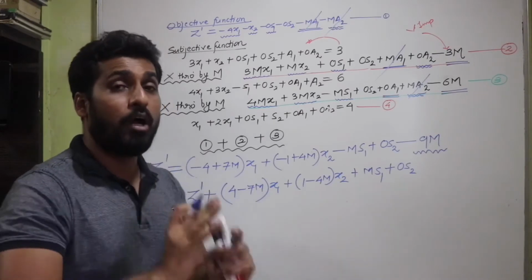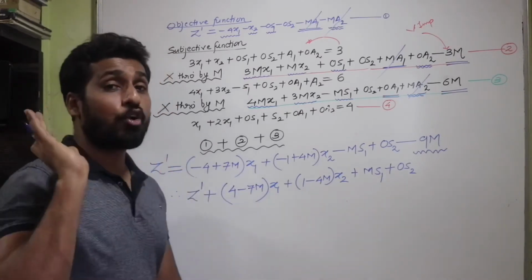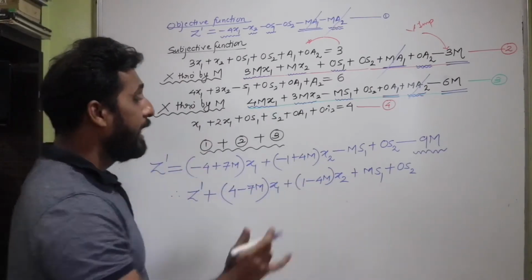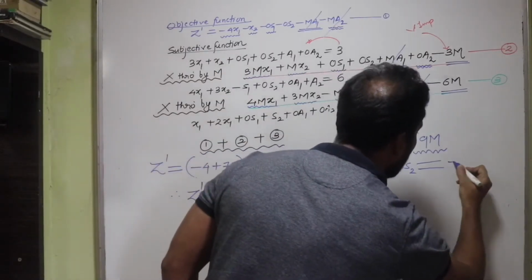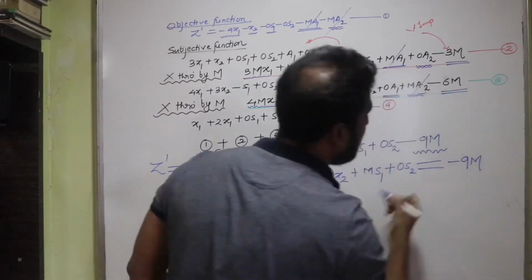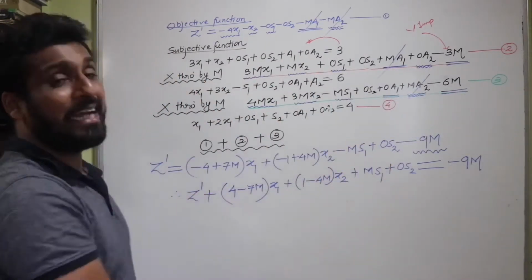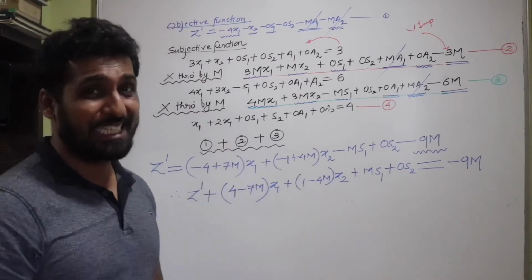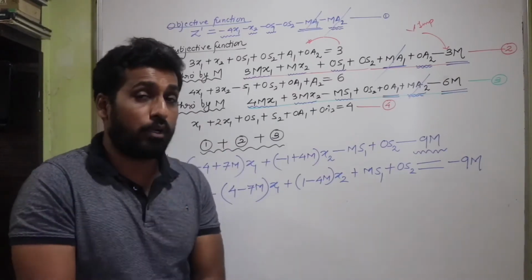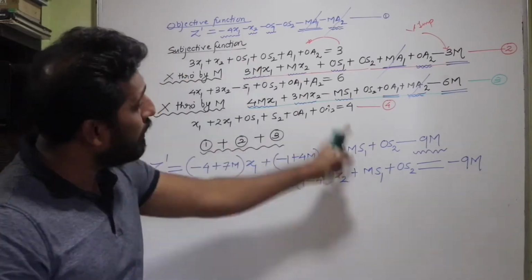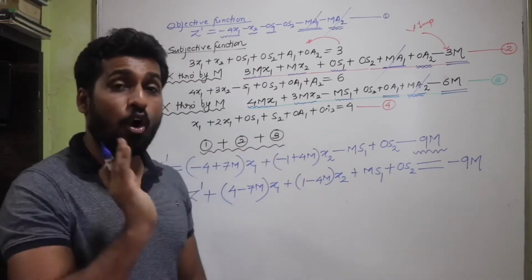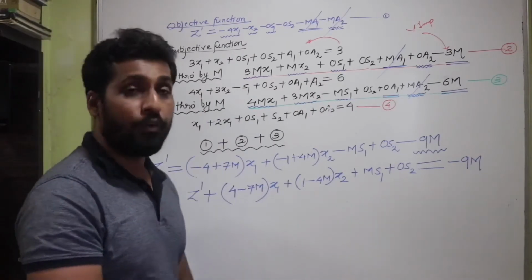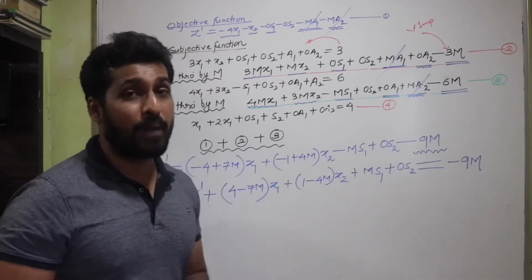Again remember very properly that the constant will not be transferred to the left side. It has to be left on the right side itself. So that minus 9m term is going to be kept on the right hand side itself. So this is very important. You have to understand all the steps here very carefully. The constant was left on the right hand side. So I'm going to now move further. I'm going to construct the simplex table.